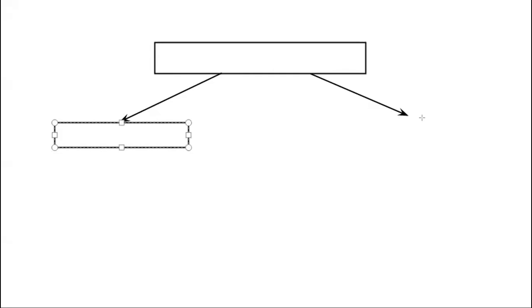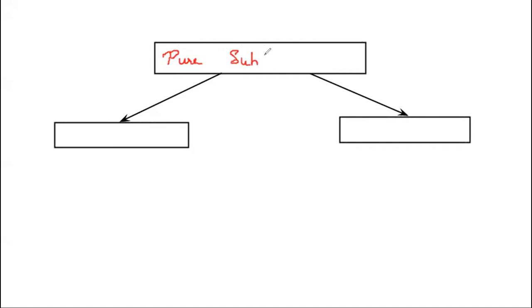So I'll make a distinction first. Here we have pure substances. First we will discuss pure substances, then we'll go for the next type of classification.